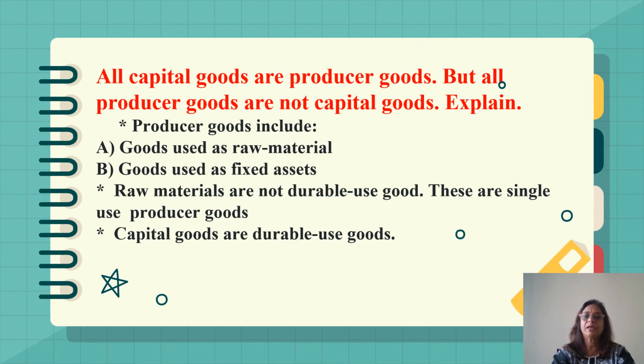From the point of view of examination, all capital goods are producer goods, but all producer goods are not capital goods. Explain. For that, we should understand that producer goods include goods used as raw materials, as I explained in my previous slides, like intermediate goods, and goods used as fixed assets like capital goods.